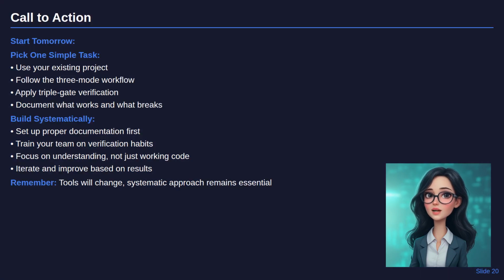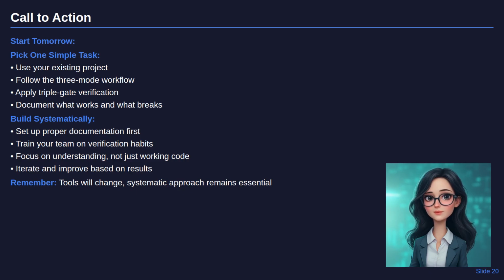Start tomorrow with one simple task from your current project. Use the 3-mode workflow we demonstrated. Apply triple-gate verification to ensure both functionality and understanding, and document what works and what breaks for your specific context. Build systematically by setting up proper documentation first, training your team on verification habits, focusing on understanding rather than just working code, and iterating based on results.